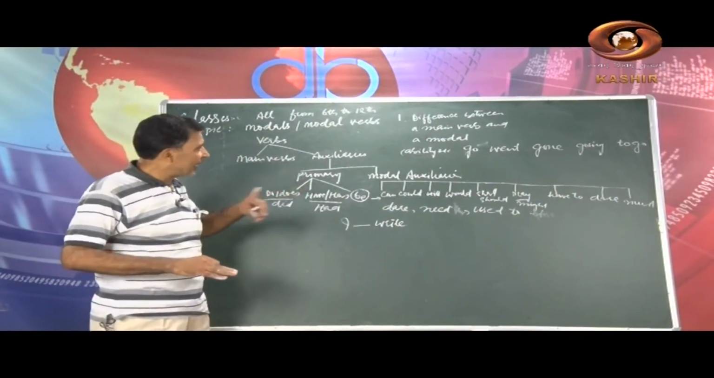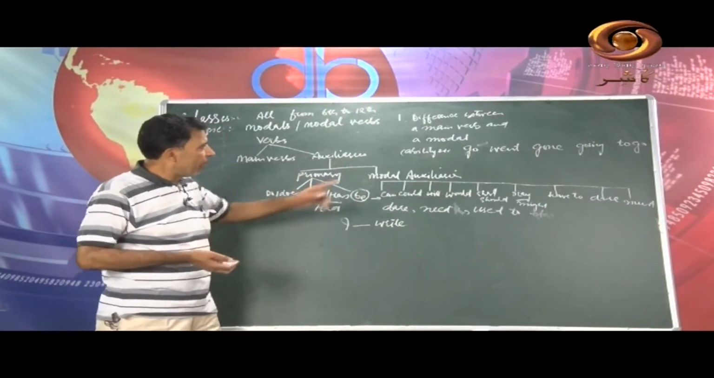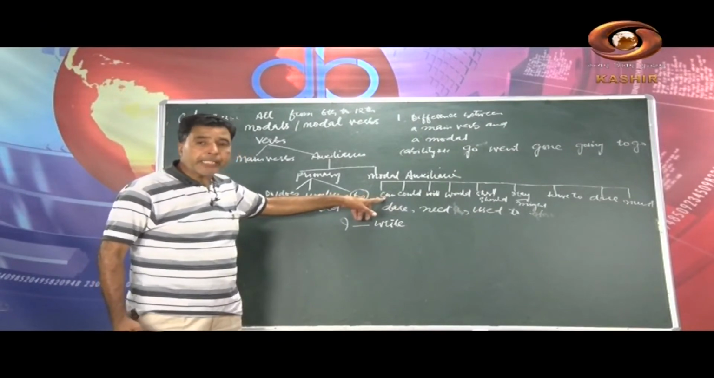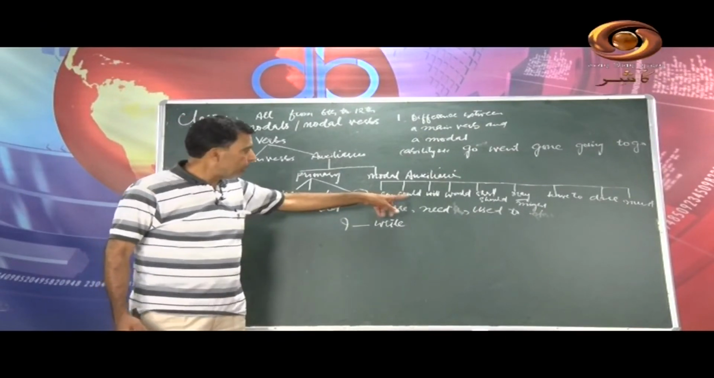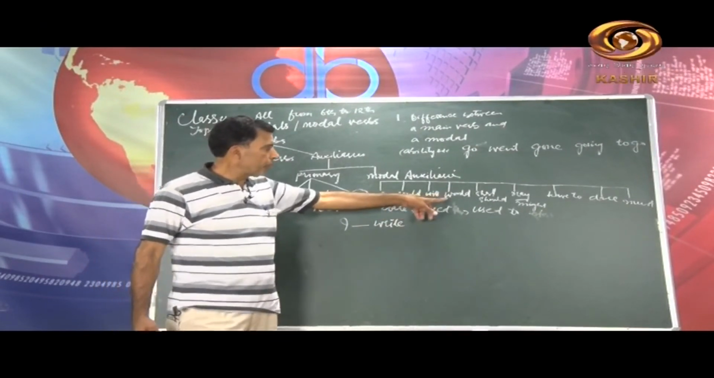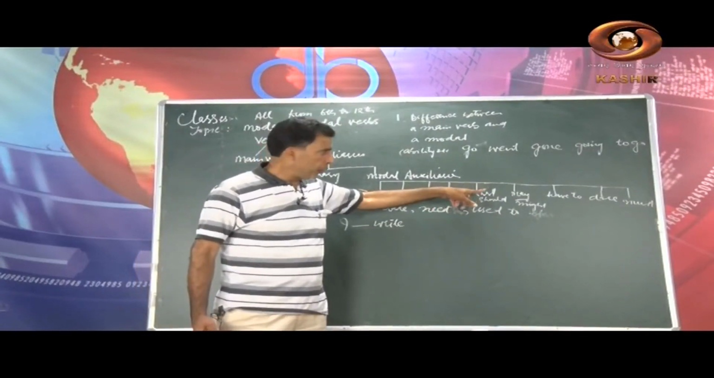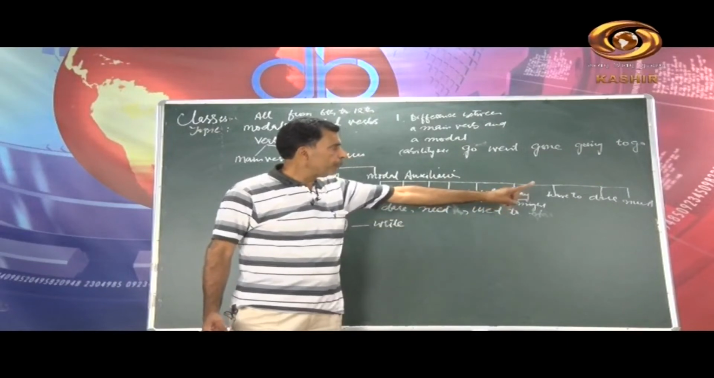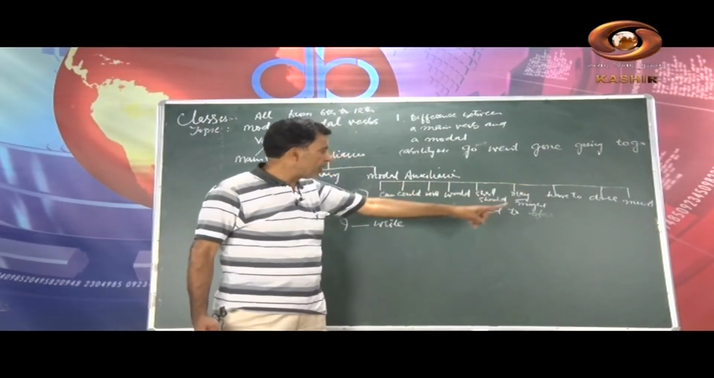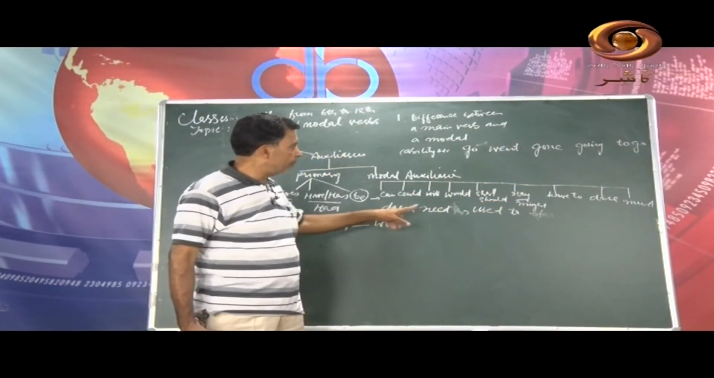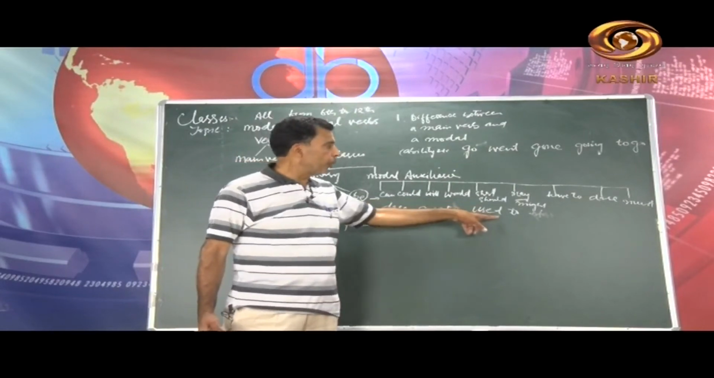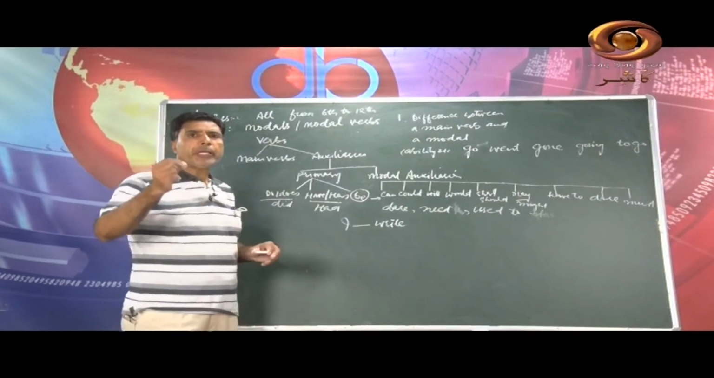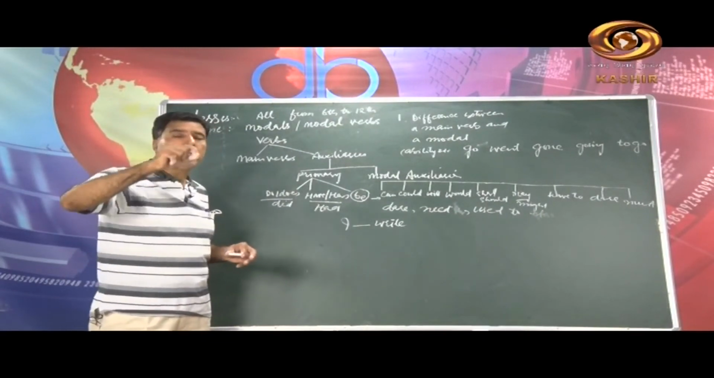Do you understand? This is another difference between a modal and a main verb. Now, what do these modals show? What are the modals first? Let me give you the chart first. Can is the modal that we generally use. Could, will, would, shall, should, may, might, have to, dare, must, need, used to.